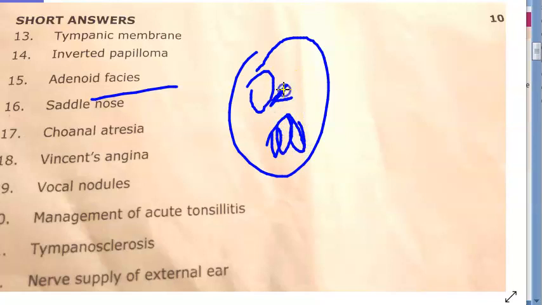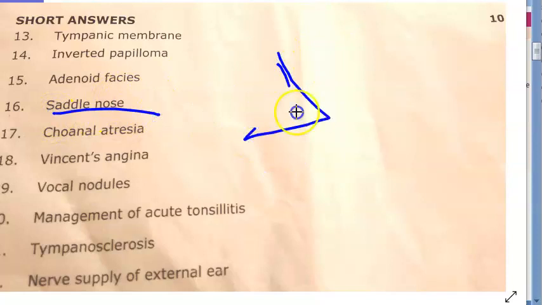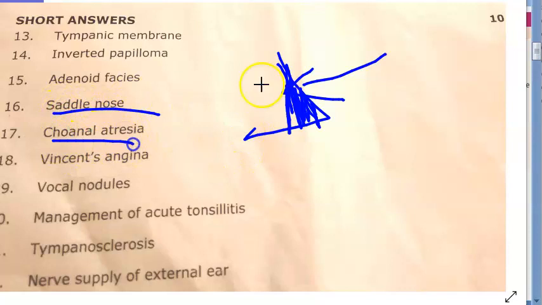Then his nose will be how? How will his nose be? Pinched, right? And then what is saddle nose? They're asking about saddle nose, basically if there is leprosy or any other disease also, or if there is some trauma to your nose, or some surgery where you have removed the septum. Saddle nose, basically, how do you reconstruct it also you can say.